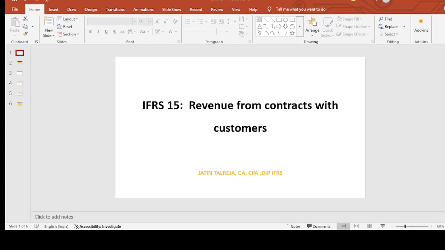So now it is only IFRS 15 that takes care of all the income, except the income from interest, which is being pushed to IFRS 9. Rest all revenue guidance is now available under IFRS 15. However, there are still a couple of interpretations, like IFRIC 13, 15, or SIC 31.